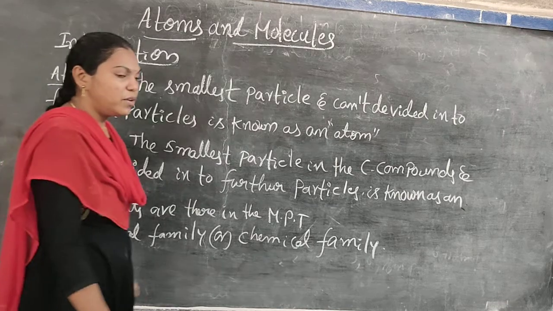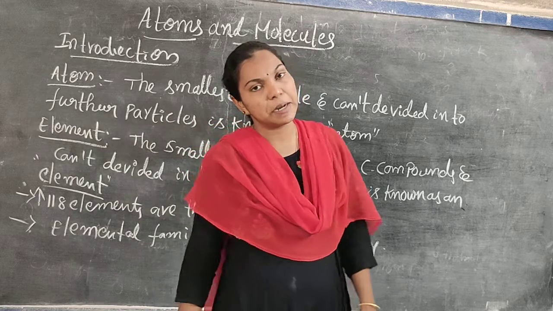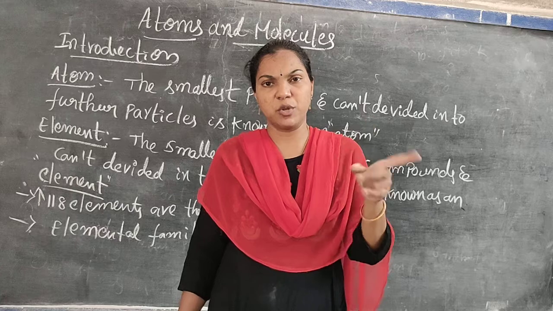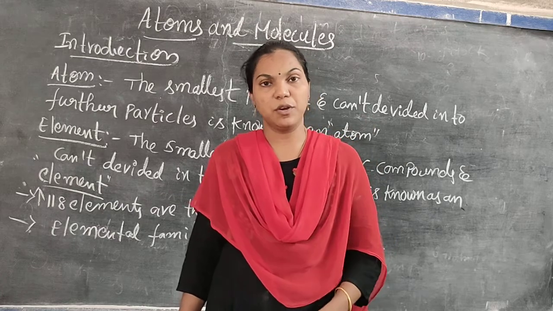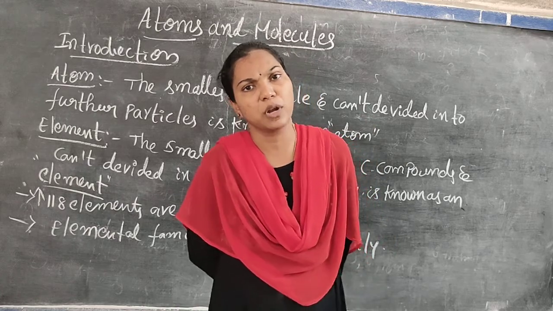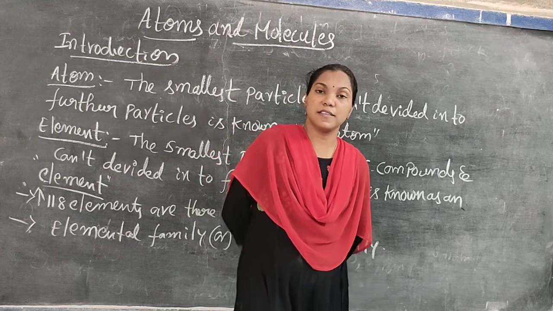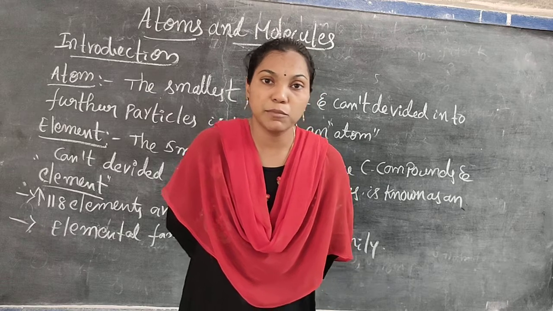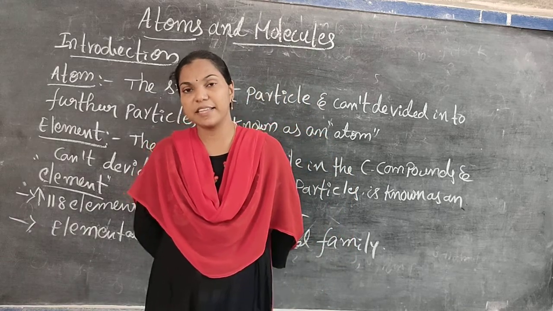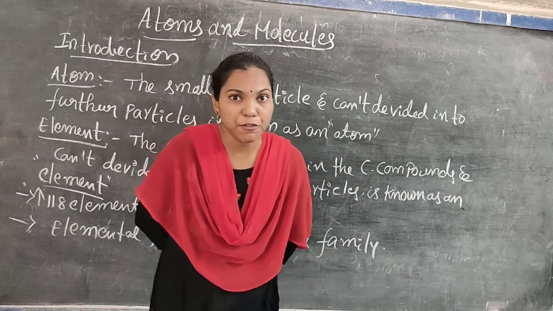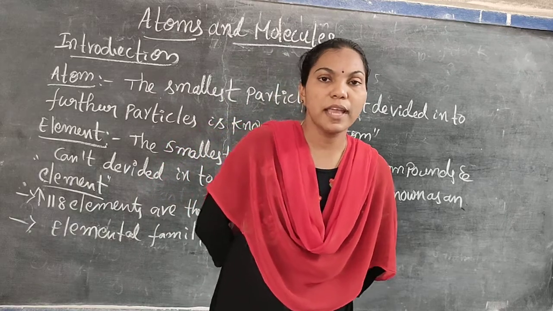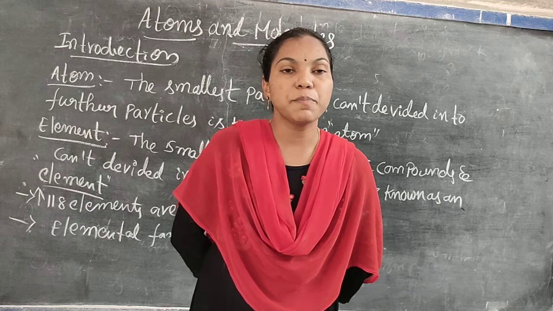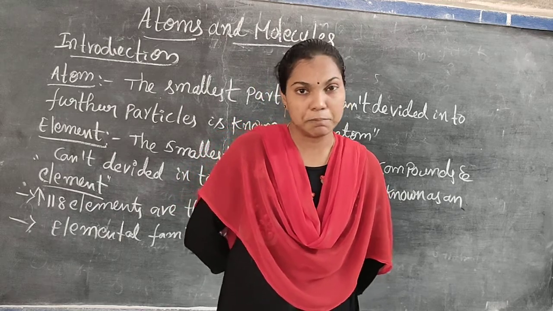Out of that we need only 1 to 30 and some remaining elements. I already said to you, 1 to 30 we must need. Hydrogen, helium, lithium, beryllium, boron, carbon, nitrogen, oxygen, fluorine, neon. These are 1 to 10, and from sodium to calcium, that is 11 to 20, and from scandium to zinc. These are very important elements especially for this chapter, atoms and molecules.